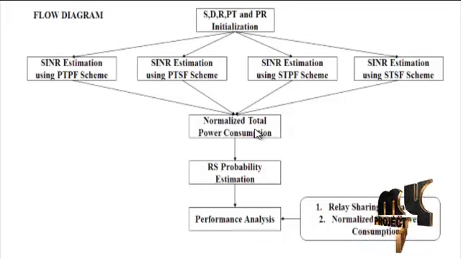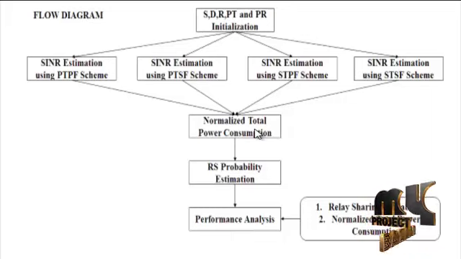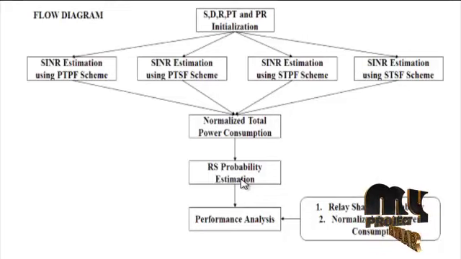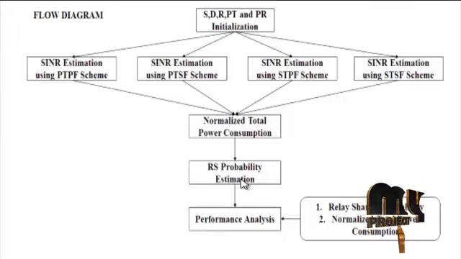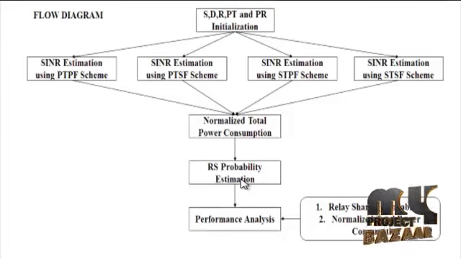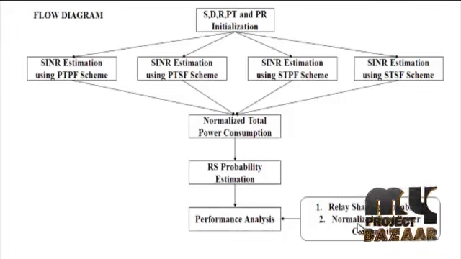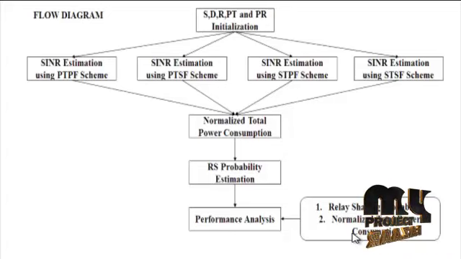Then the normalized total power consumption. The scope of this section is to reduce the normalized total power consumption of both users by adjusting the CU's transmit power. Then the RS probability, which characterizes the RS opportunity for both the PU and the CU, is defined as the probability. Finally, the performance has been analyzed. Here, the relay sharing probability and normalized total power consumption plots have been analyzed.